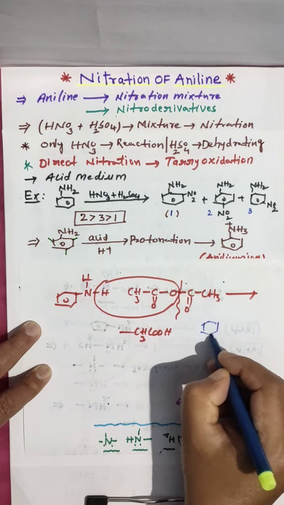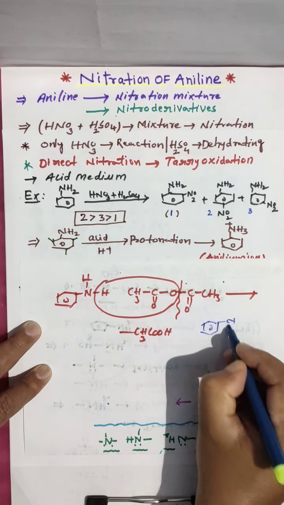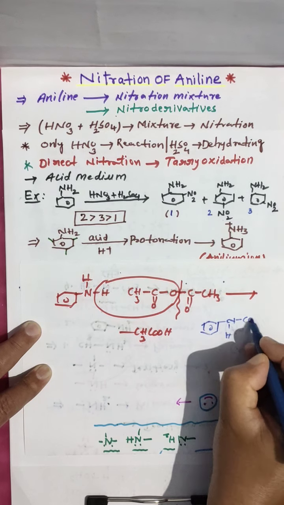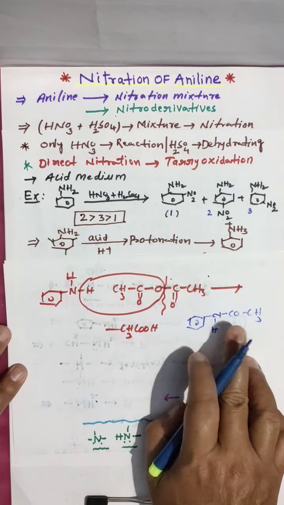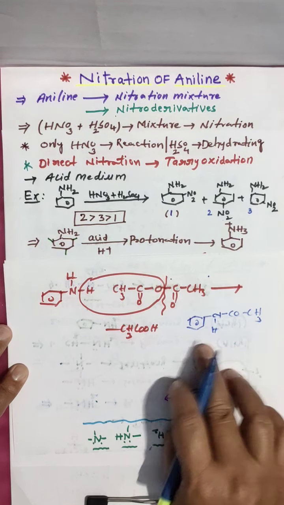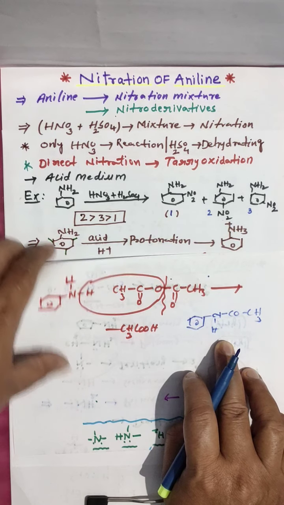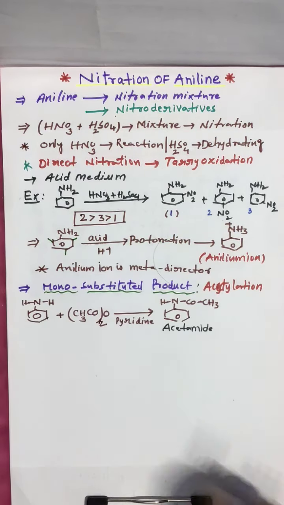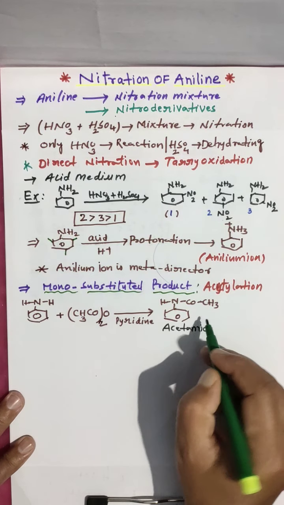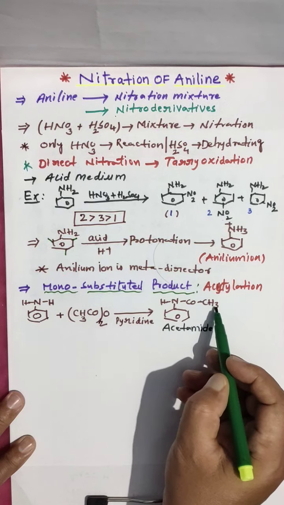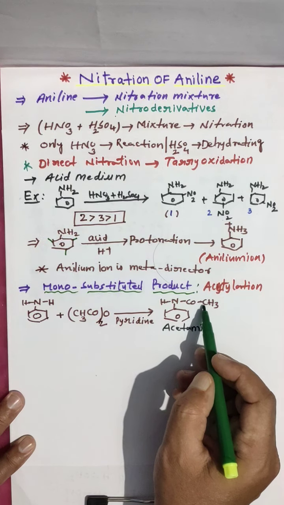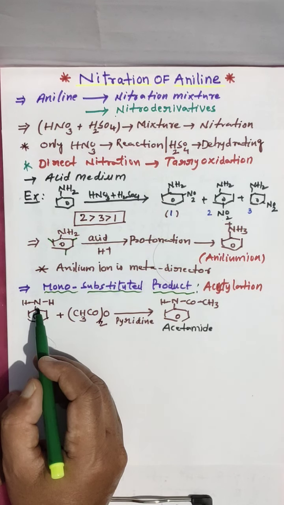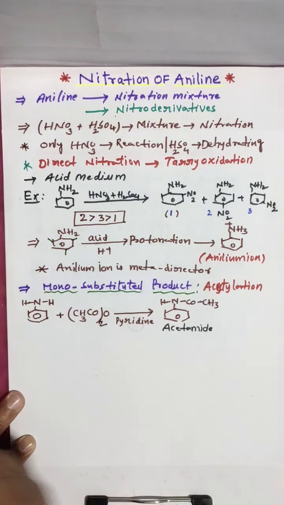This is the product you are getting, we are calling acetanilide. And this NHCOCH3 group is less ring activating than NH2 because of resonance.